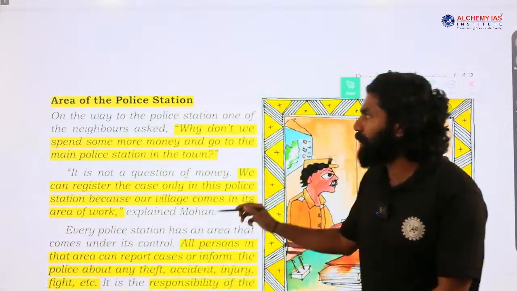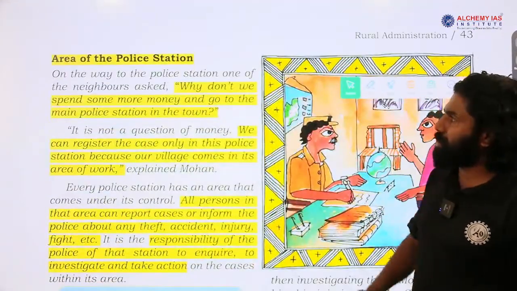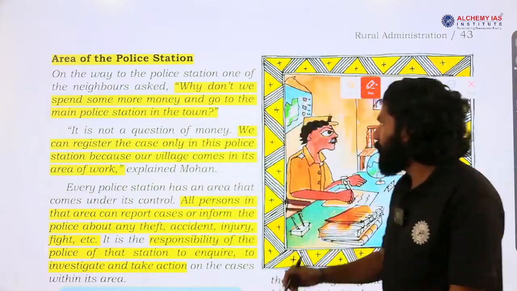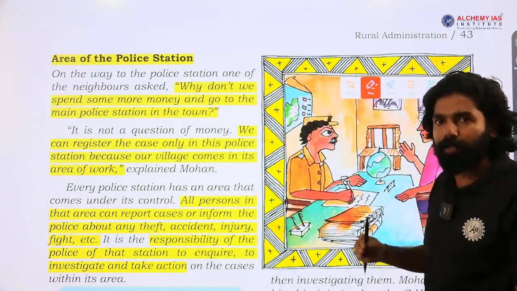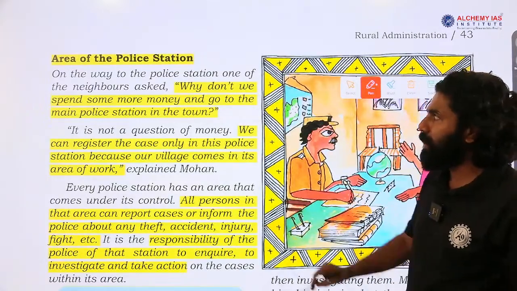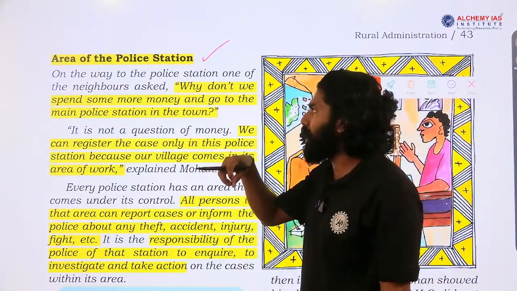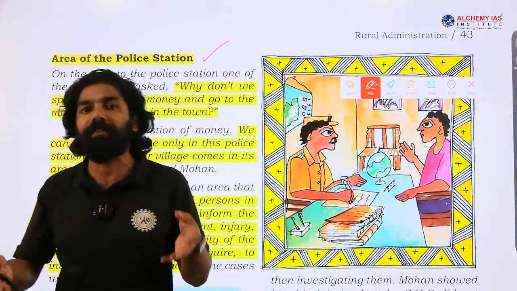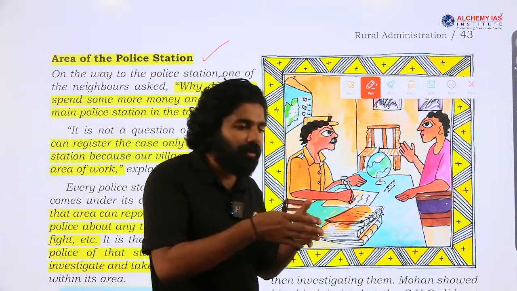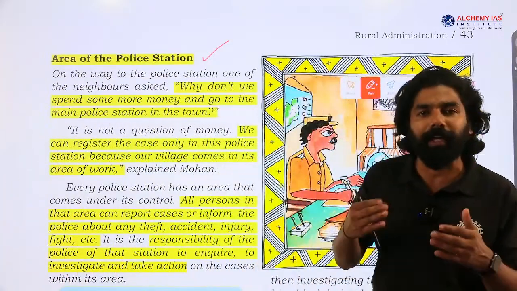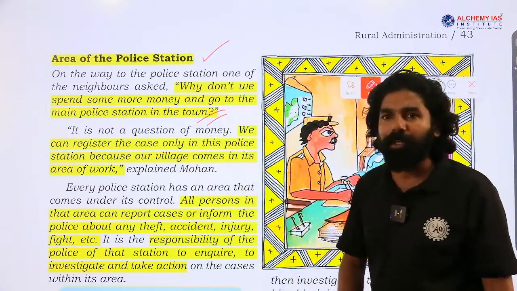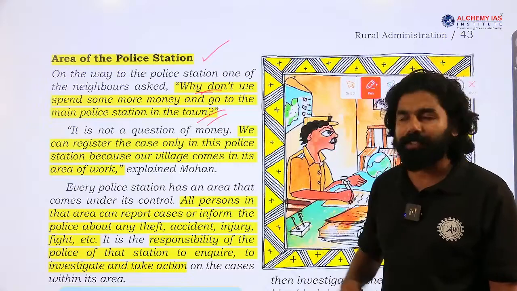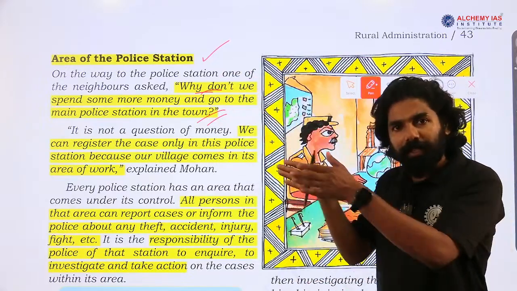So then the next passage starts with what happens at that particular police station. Here Mohan went to the police station for filing the case. In the police station located in that region, some people had a discussion: why do we have to report this particular case in their village? Why can't we go and file this case in the town area, why are we going to the village level, the local area police station? This question was raised by one person among these neighbors.